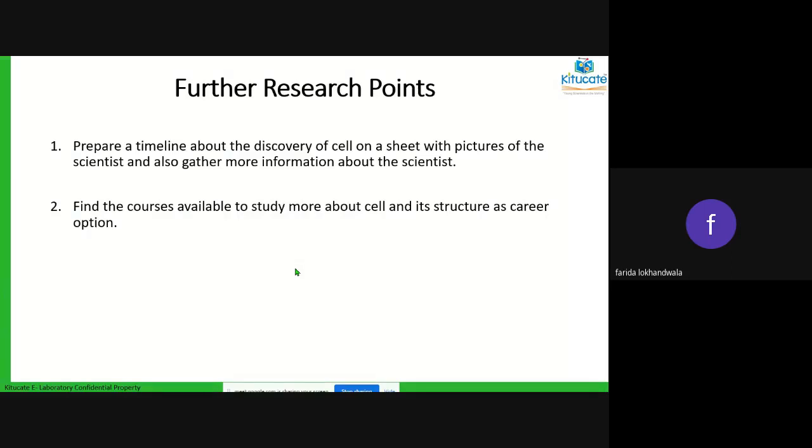You can find out on Google, you can do it yourself also. Prepare a timeline for yourself about how the cell was discovered, the scientists, the type of instruments they used. You can do this kind of information gathering for yourself in your free time. You can also find out how you can venture into courses related to cell biology, genetics, and all that. You can study more into it.